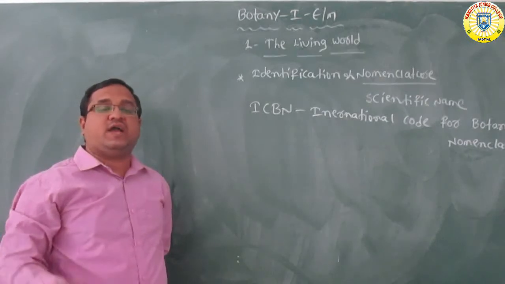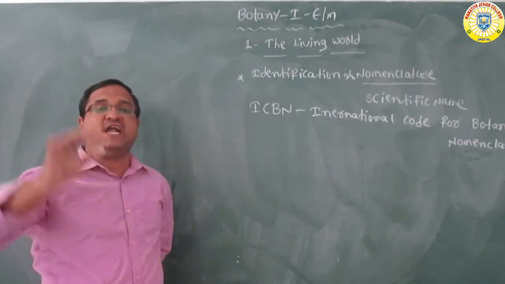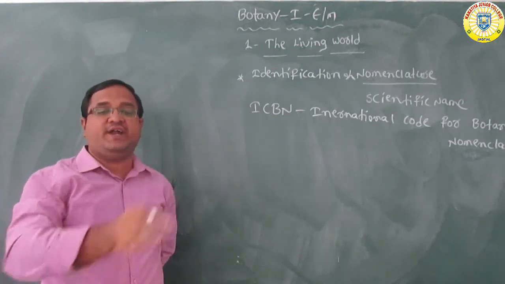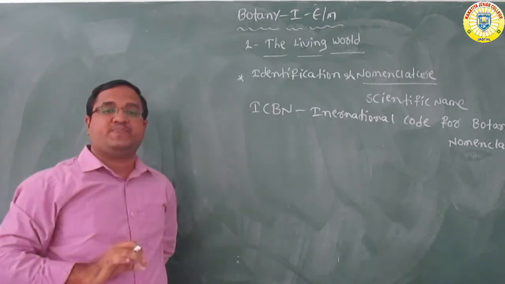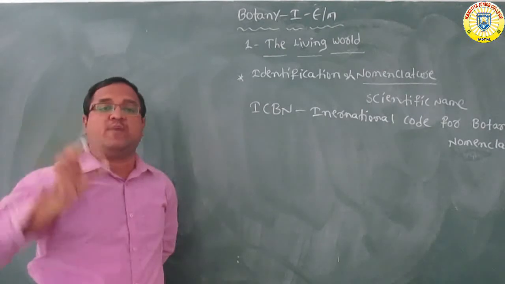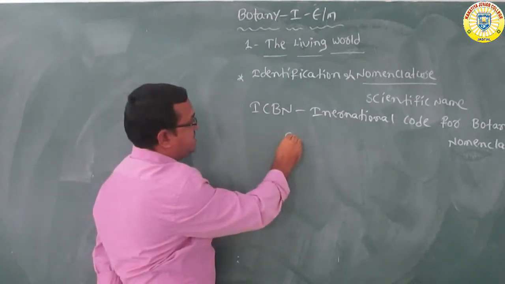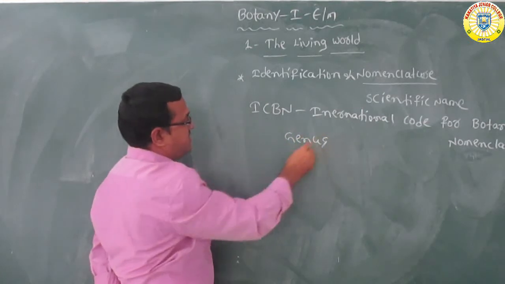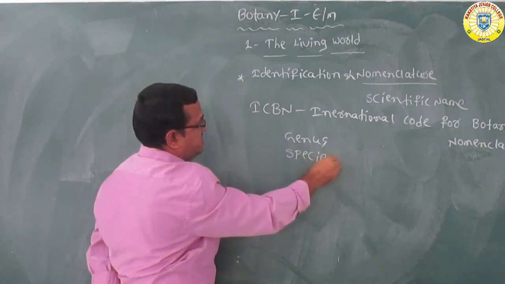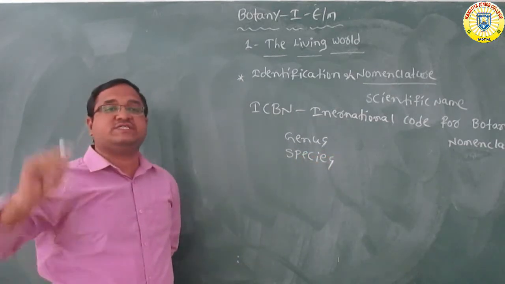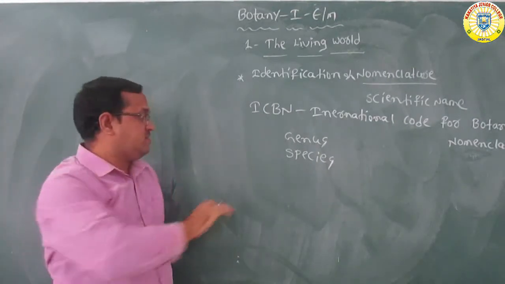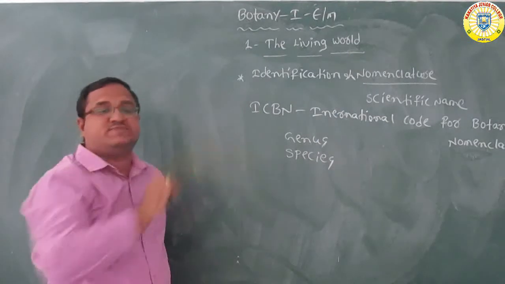According to the ICBN, each scientific name includes two components. One is genus, another is species. So each scientific name, according to the ICBN, includes two components: one is genus, another one is species.